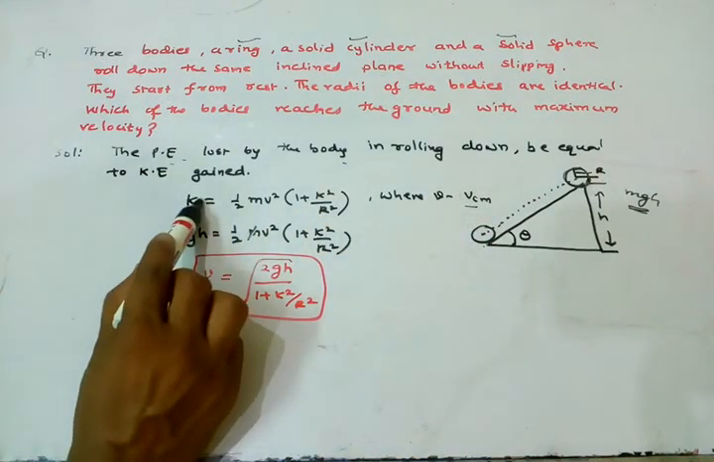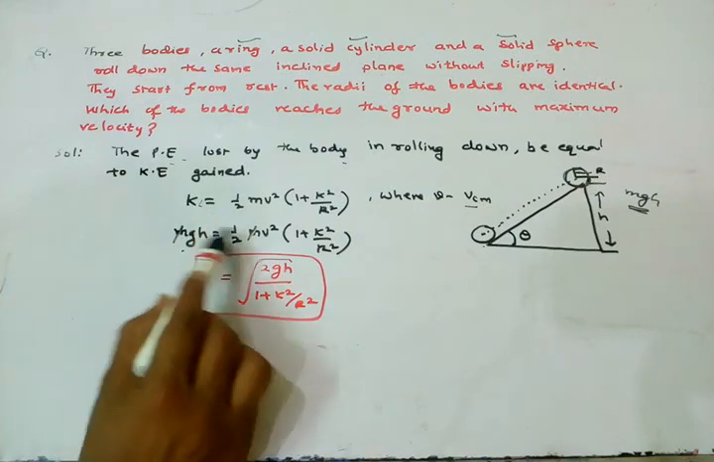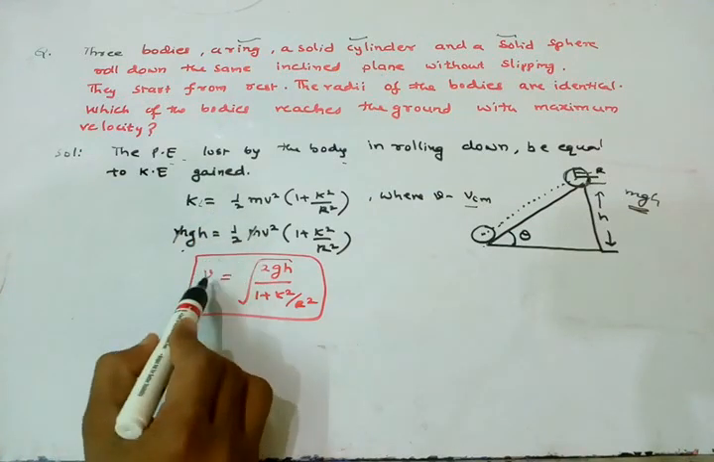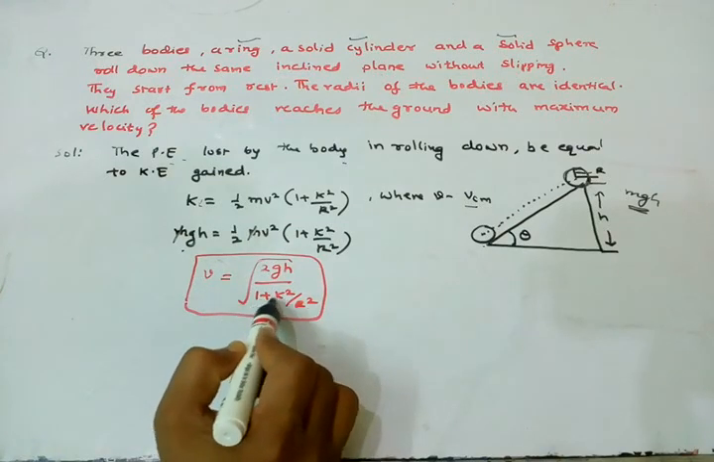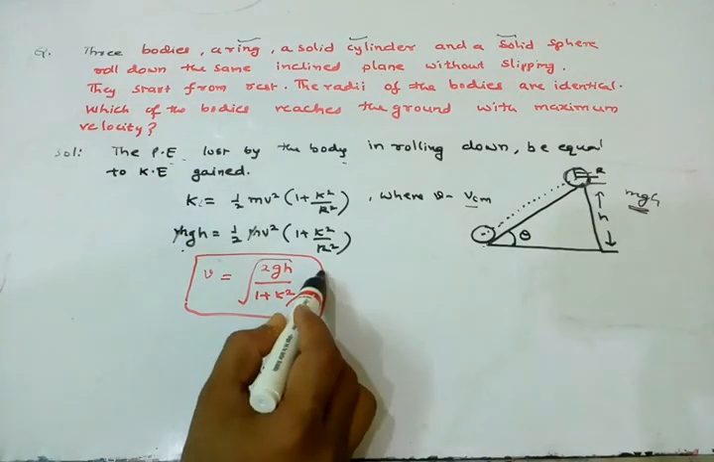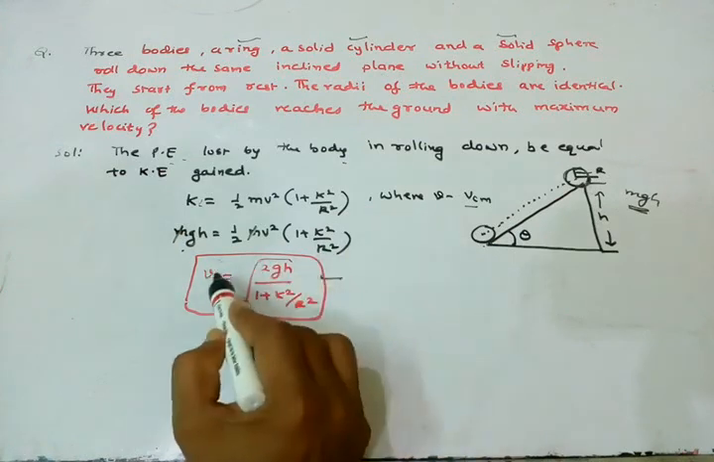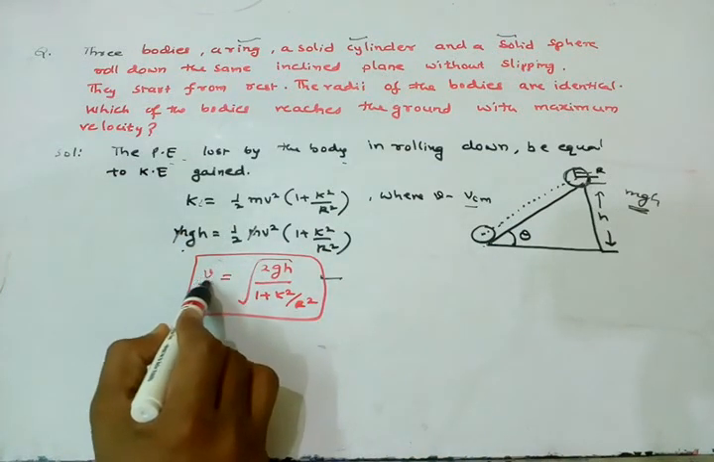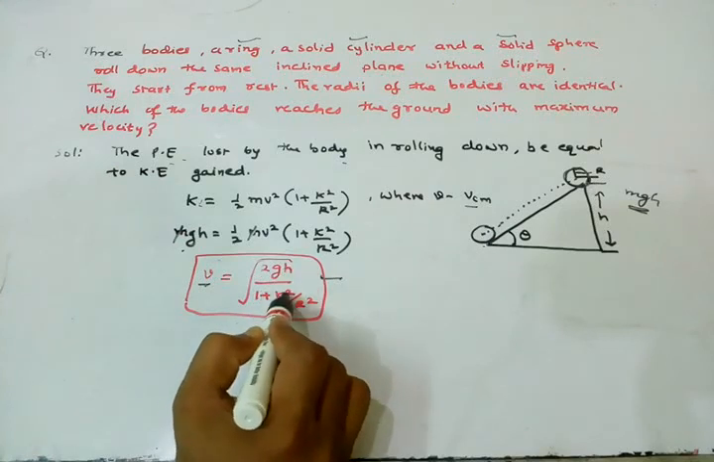So here we equate kinetic energy to potential energy. The m cancels, and we get v equal to the square root of 2gh by (1 plus k square by r square), where k is the radius of gyration. So this is the final formula. Any body reaches the ground with velocity v equal to under root of 2gh by (1 plus k square by r square).